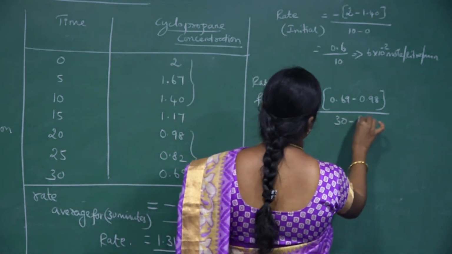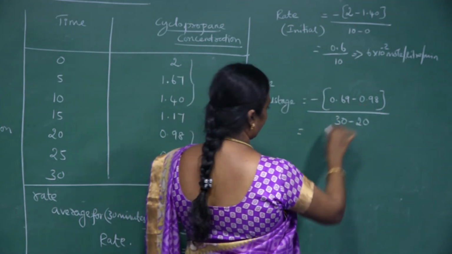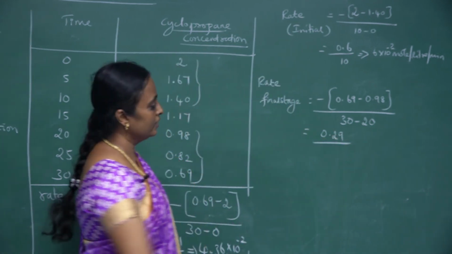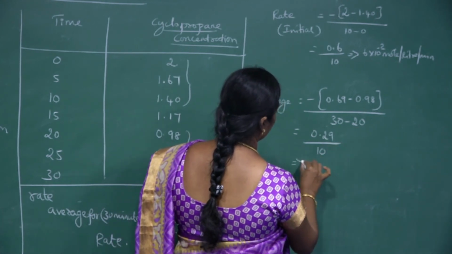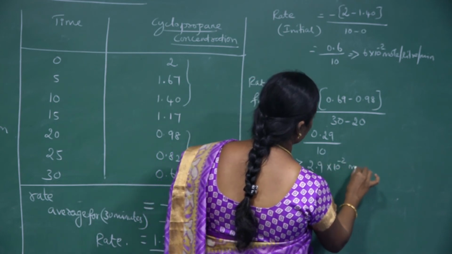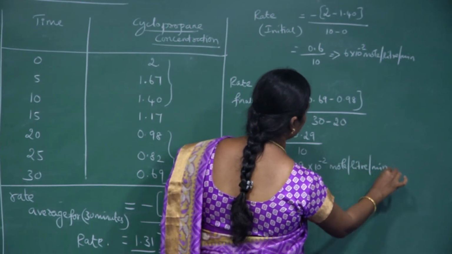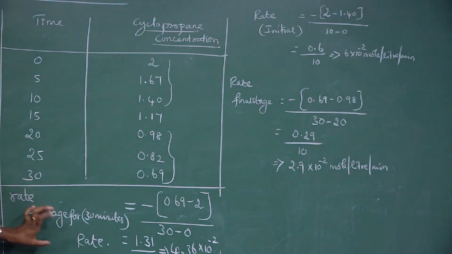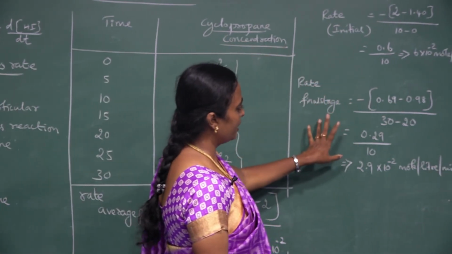The concentration difference is 0.29, and 30 minus 20 is 10. So I get 2.9 into 10 power minus 2 mole per liter per minute. This is the rate. I have taken the average rate, an initial stage rate, and a final stage rate.